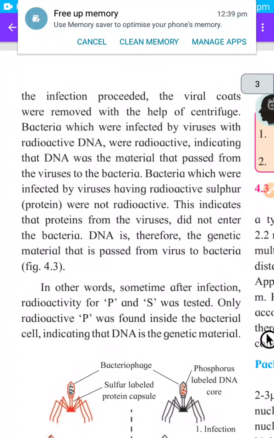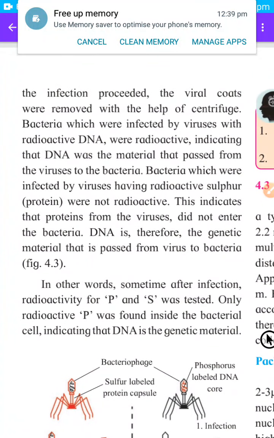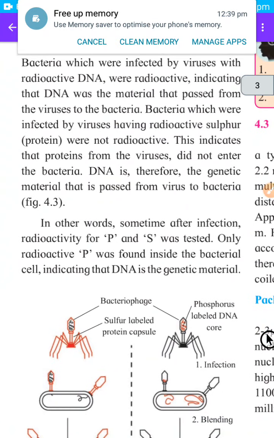Bacteria infected by viruses with radioactive DNA were radioactive, because this radioactive DNA was transferred from the viruses to bacteria. This indicates that DNA was the material that passed from viruses to bacteria.